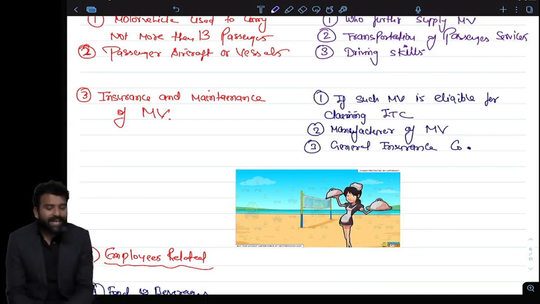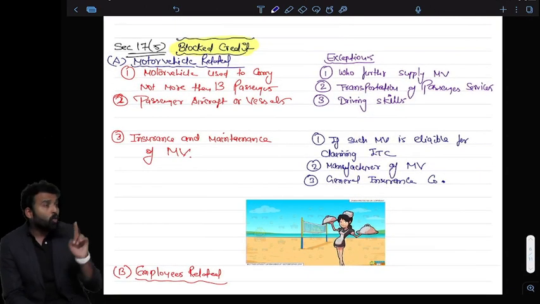Even if I am buying in the name of the business, most of the uses will be personal, and that's why the government is not allowing credit on motor vehicles. So this is the blockage. Who will get the credit?